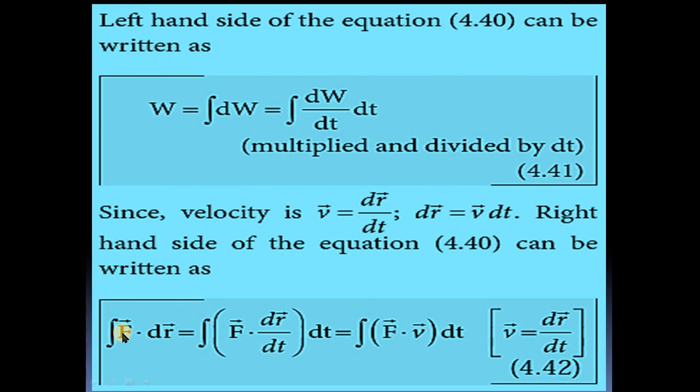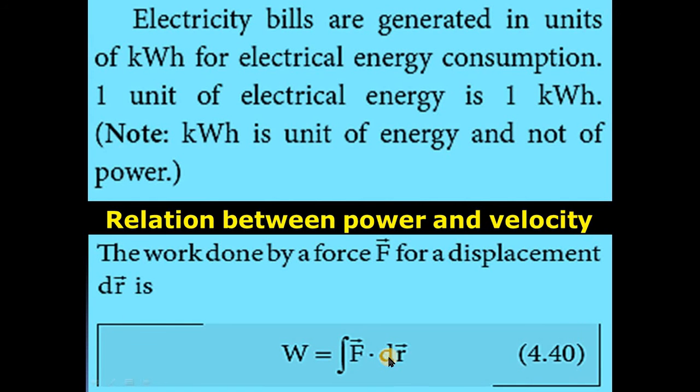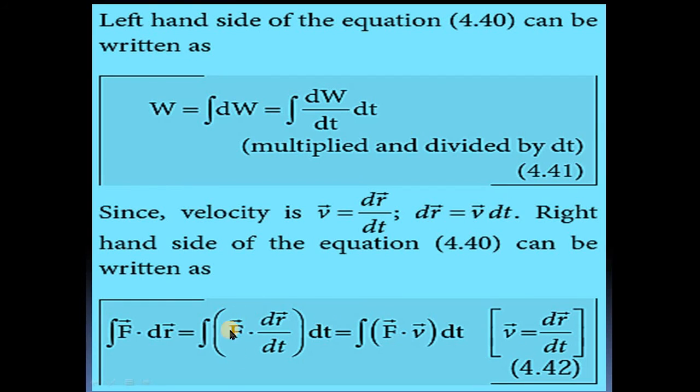The right hand side, integration of F vector dot dr vector, can be written as integration of F vector dot dr vector divided by dt into dt, multiplying and dividing by dt. Dr vector divided by dt is nothing but v vector. So we get integration of F vector dot v vector into dt.